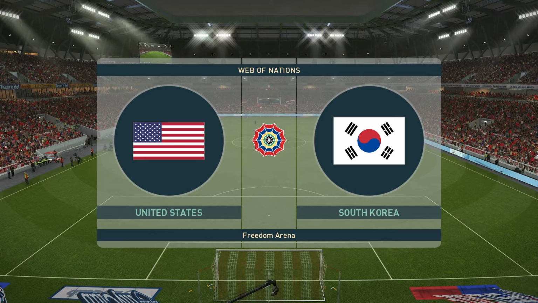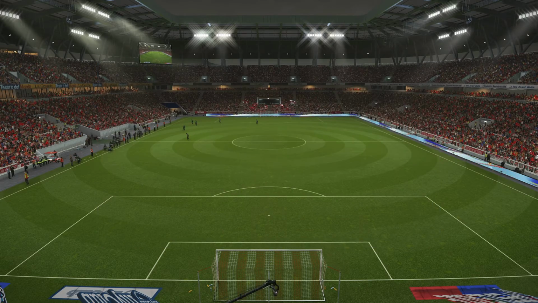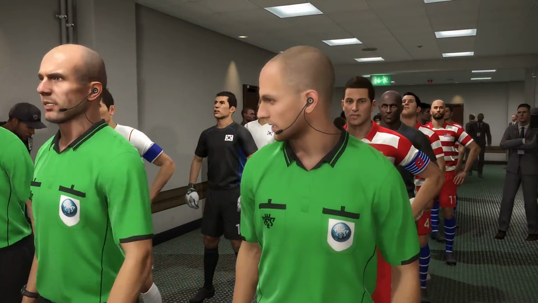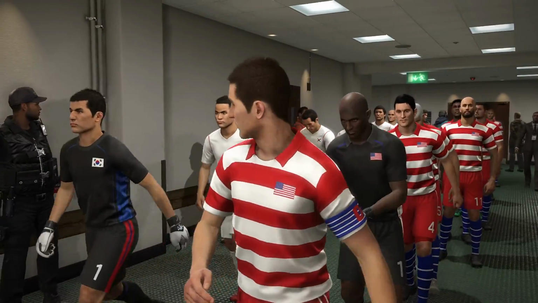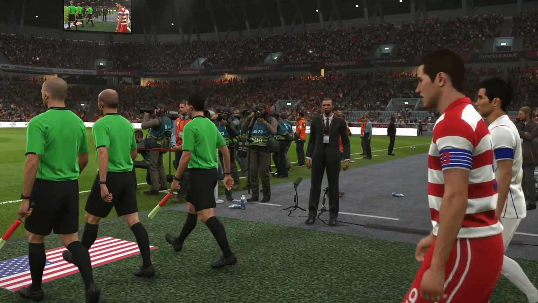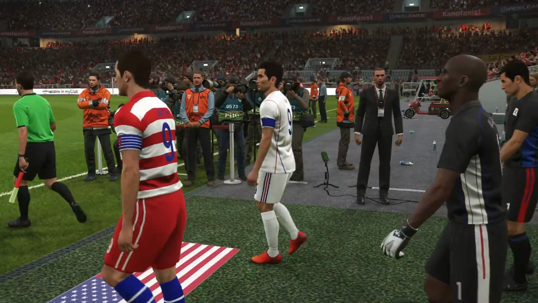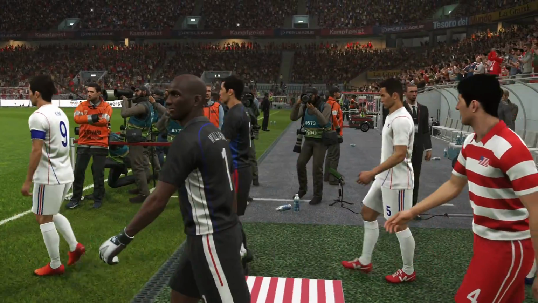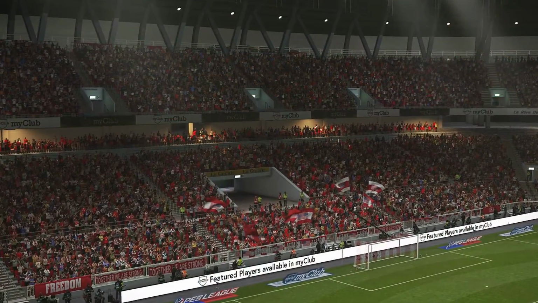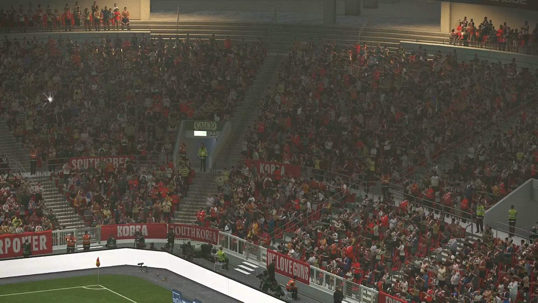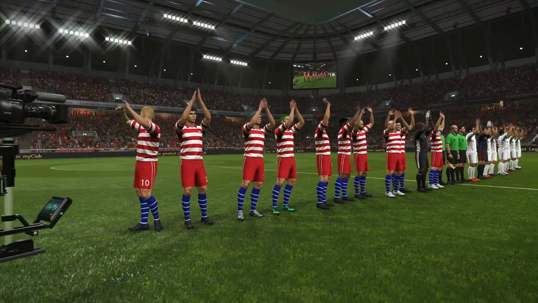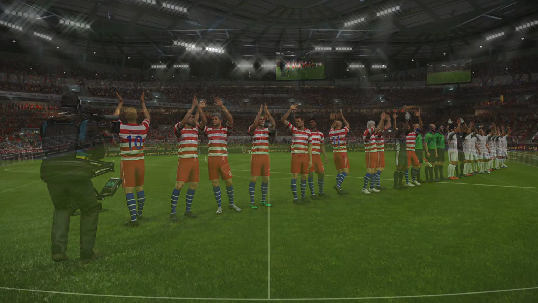It's the USA against South Korea here in the Web of Nations Premier League. It's week 12 of the 2019-2020 season. It's the first ever Premier League season of the Web of Nations, and it's the only league in the world where you can see 20 countries from all over the globe take part in a full soccer league season. It's a packed house here tonight. Fans from both countries here to see their two sides compete.